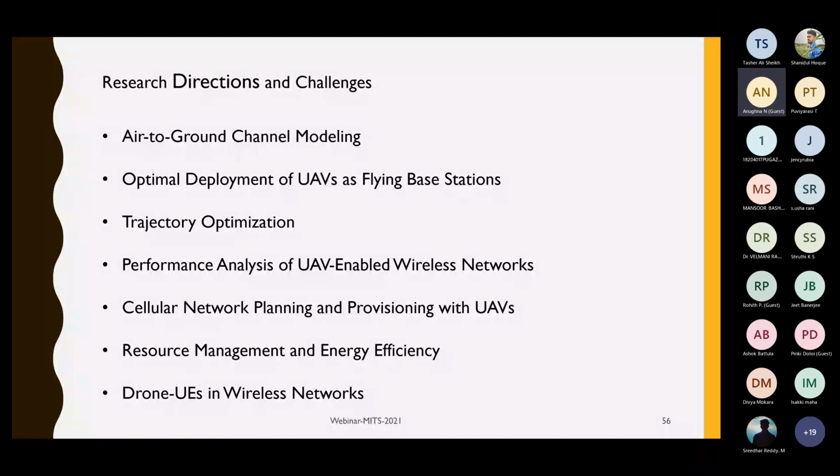So you can understand that trajectory optimization is a problem, right? And now you have to analyze the performances. Then we have cellular network planning and provisioning with UAVs. Now people are talking about UAVs, right?